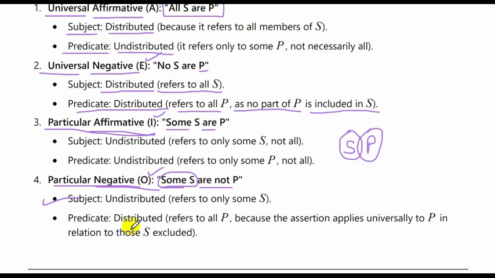The predicate would be distributed because it says not P. Not P means not P or any part of that P, the entire class of P. So it is distributed. It refers to all P because the assertion applies universally to P in relation to those S excluded.